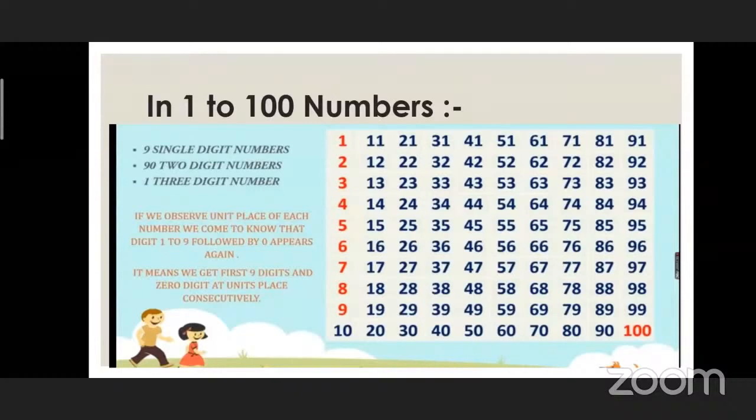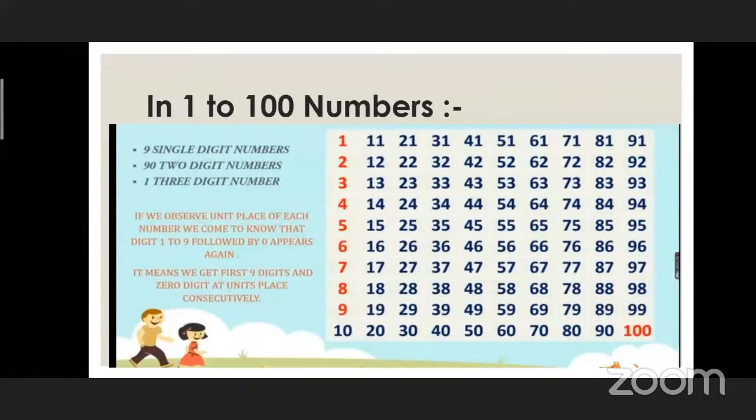From 10 to 19, these are two-digit numbers which are indicated in blue color. And the third concept is there is one number which is a three-digit number, which is 100, indicated in red color.